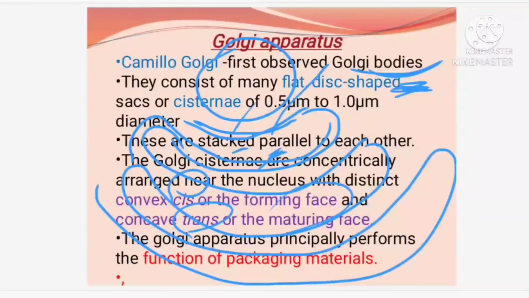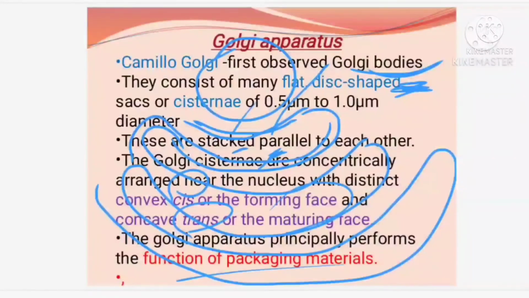Golgi bodies are formed from the endoplasmic reticulum, and these Golgi bodies help in what? Secretion. They are called the secretory unit. They help in packaging materials. The things are taken and transported to different parts. They help in secreting substances, and they act as packaging units, transferring materials, proteins, whatever it is, to the other parts of the cytoplasm of the cell. That is the function of the Golgi bodies.